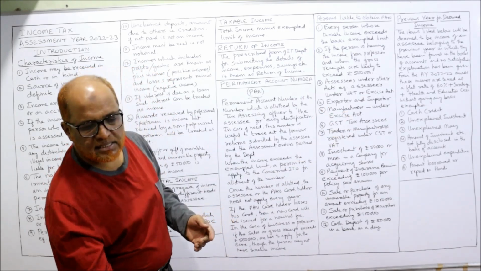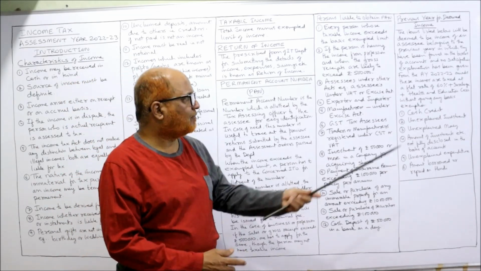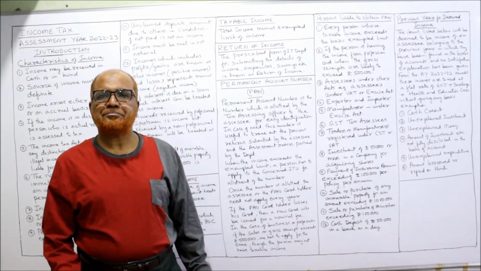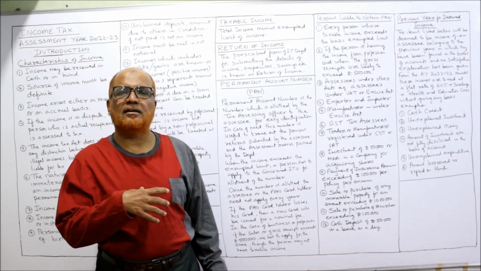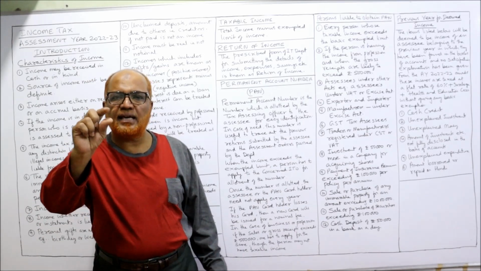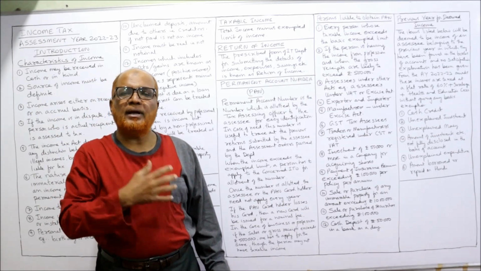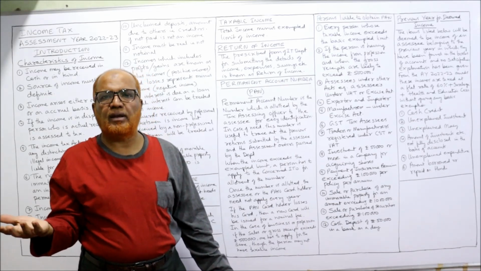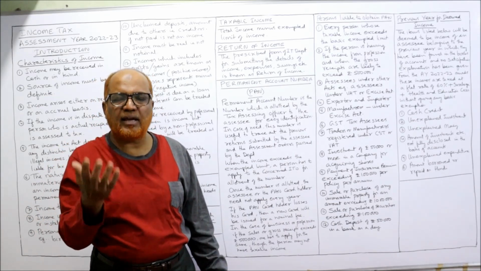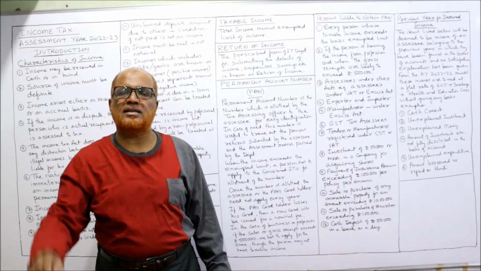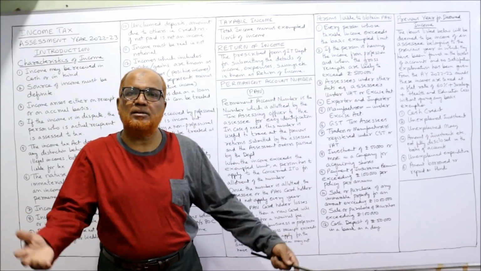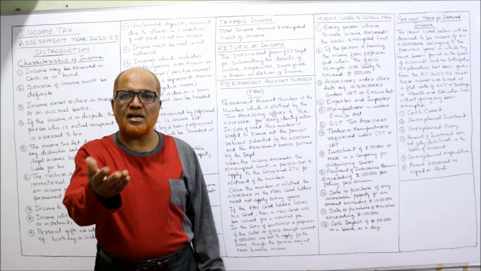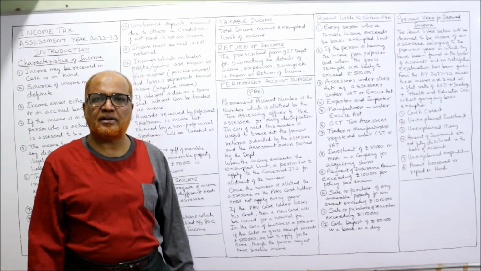Now, what are the cases of deemed income? First, cash credit. If the Income Tax Act sees that in a business there is a cash credit, but a proper, satisfactory explanation is not given regarding that cash credit, it will be treated as deemed income. And the person has to pay the tax.